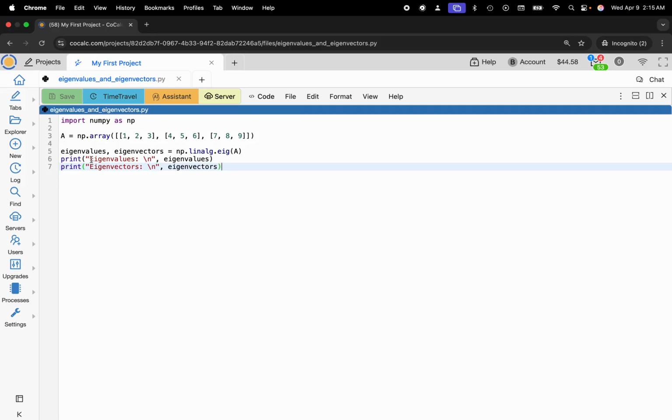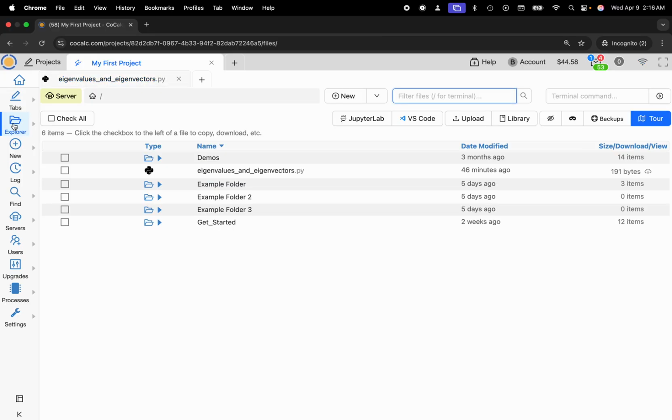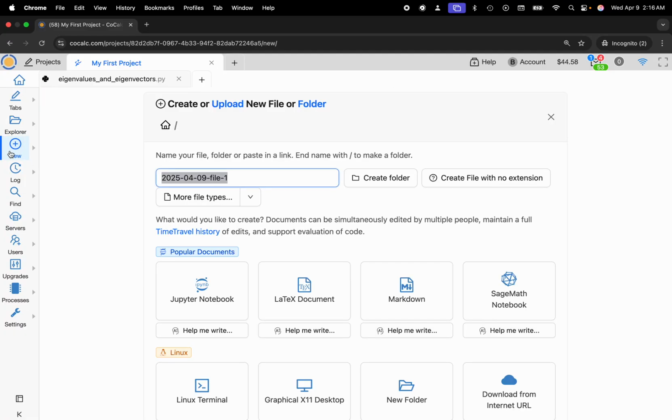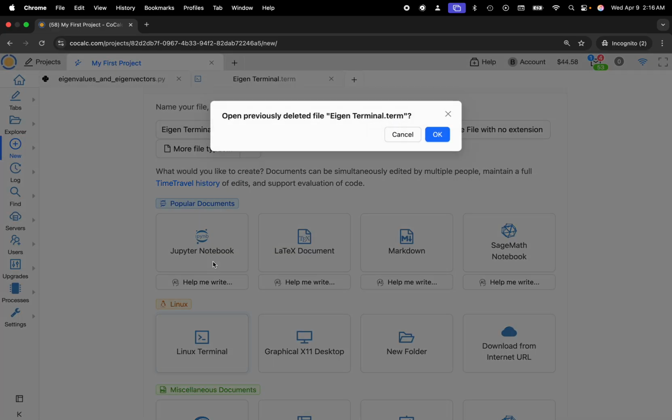So we're going to run this via the terminal, so we'll head over to the File Explorer, and now I'm going to create a .term file by clicking on the plus new button located on the left-hand side. I'll name this eigenterminal. All right, and then I'll click Linux Terminal.